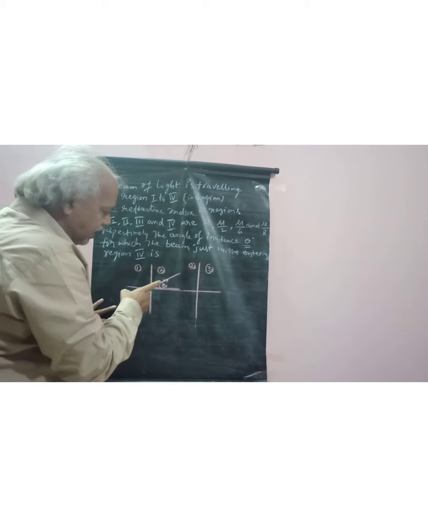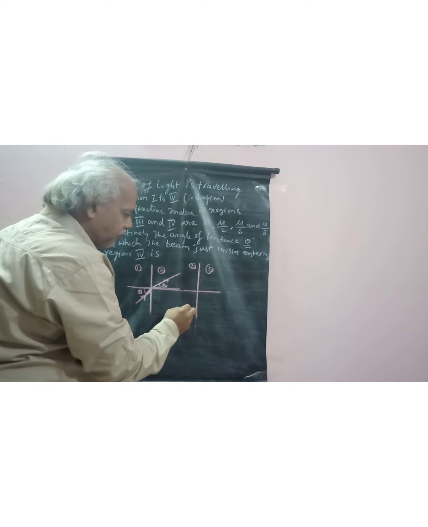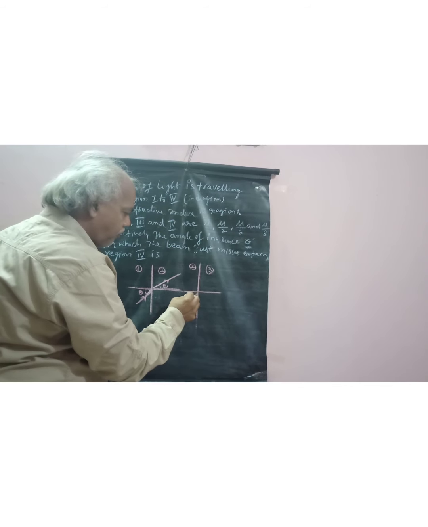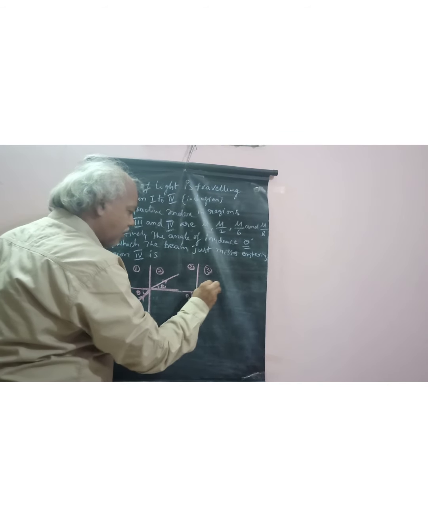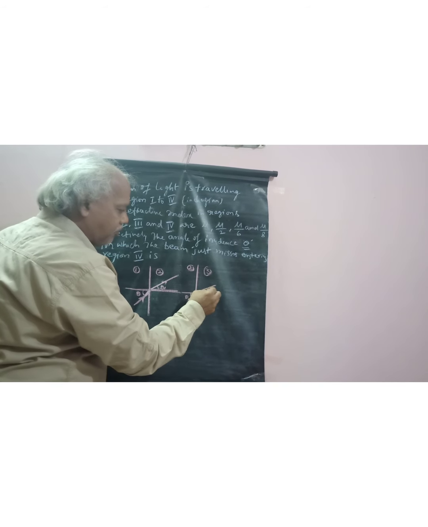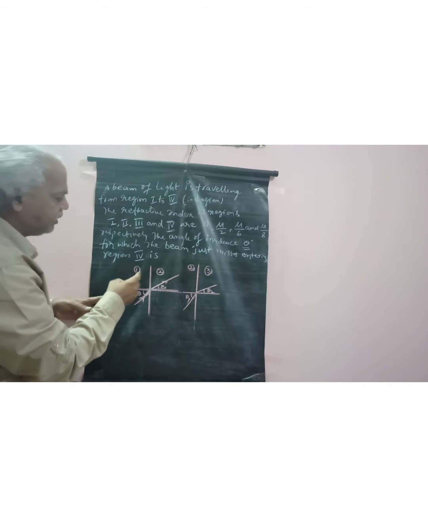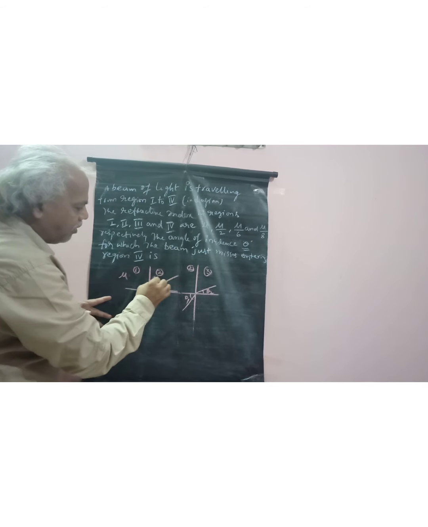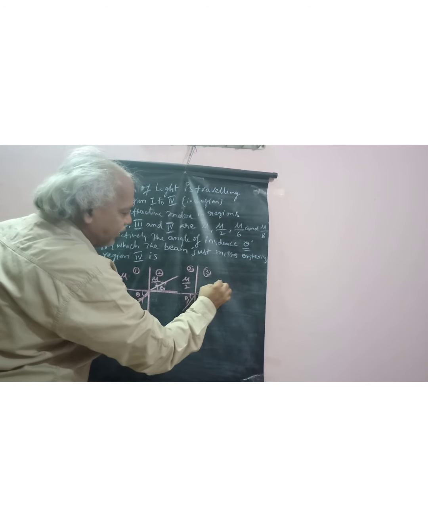Again, it is incident with angle theta 1 and refracts into medium 3 with angle theta 2. Here the refractive index of medium 1 is say mu, and then it is mu by 2, and it is mu by 6.